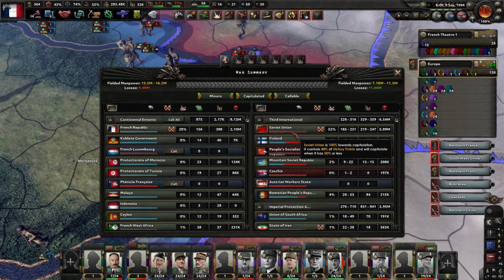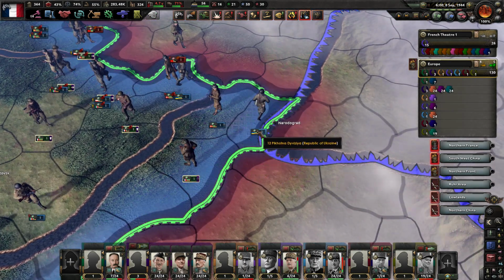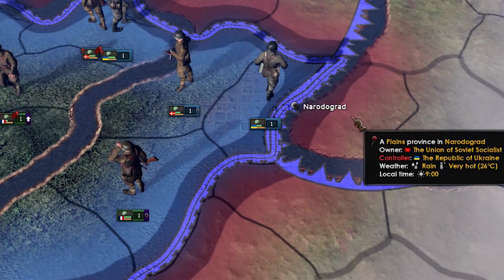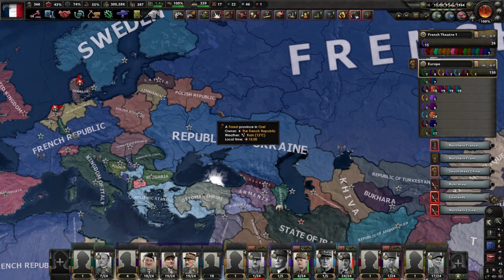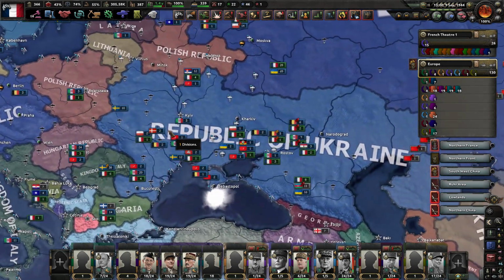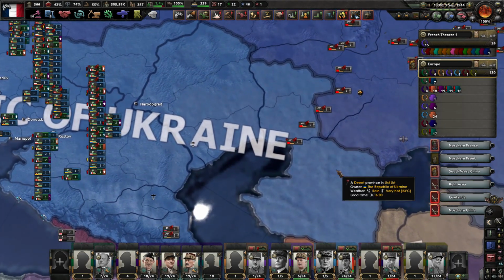Yeah, by September 1944 the Soviet Union has collapsed, and the last nail in the coffin was put by Ukrainians who captured Narodograd. Goodbye forever, Soviet Union. So this is how this war has ended up. Ukraine took a big chunk of Russia and even got some positions in Kazakhstan.